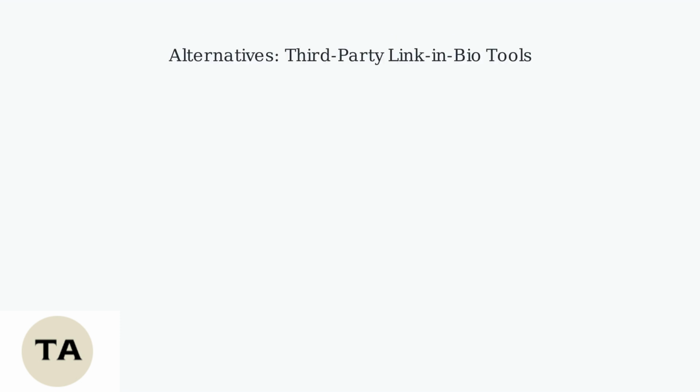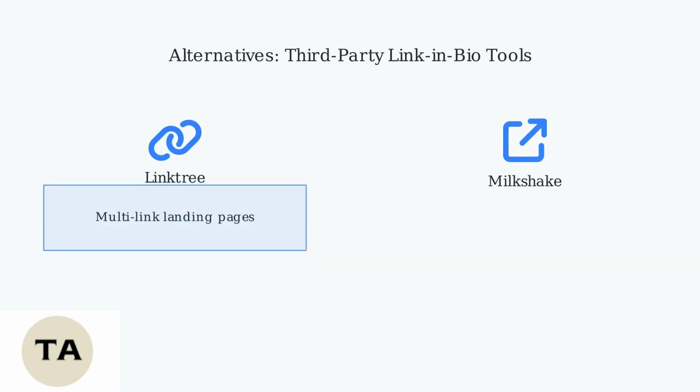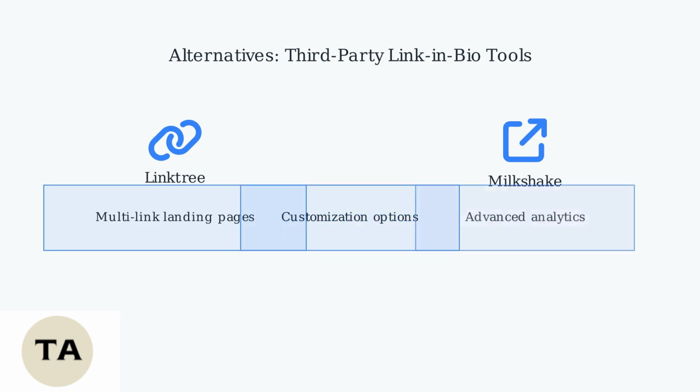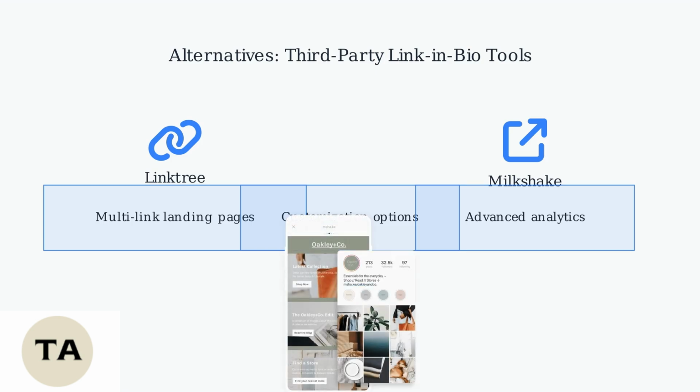While Instagram's native options are improving, third-party tools like Linktree and Milkshake remain popular for creating multi-link landing pages. These platforms allow you to create customized landing pages with multiple links, perfect when you need to direct followers to various destinations. Key benefits include multi-link landing pages for directing traffic to different sites. Customization options let you design pages that match your brand. And advanced analytics provide detailed insights into link performance and audience engagement. Here's an example showing how a bio link connects an Instagram profile to a branded landing page.